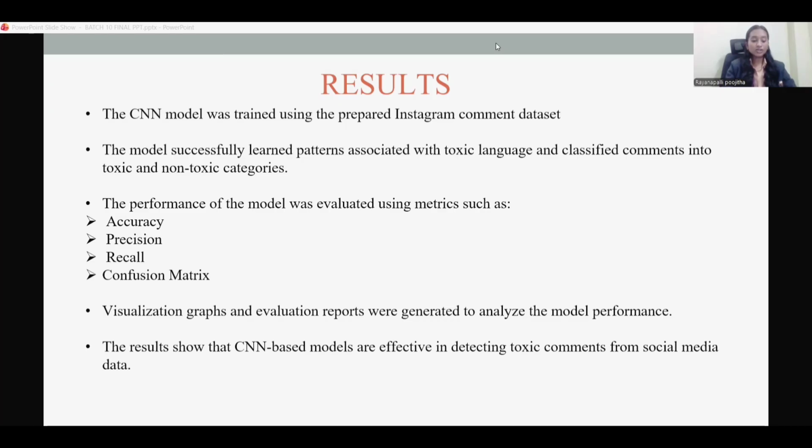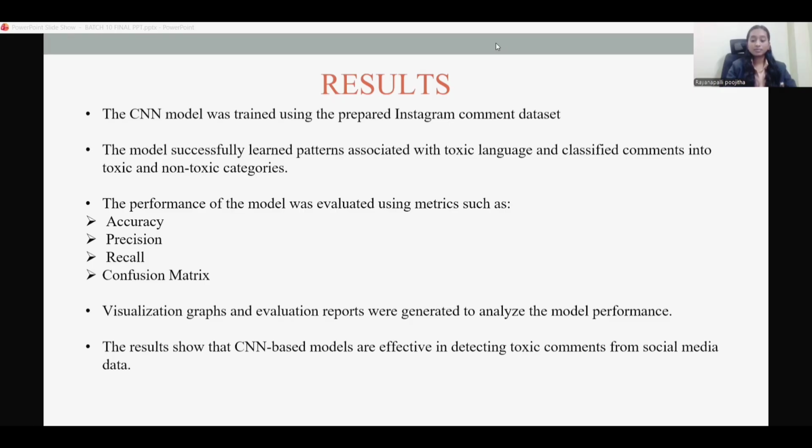In the results section, we train our CNN model using Instagram comments dataset. The model learned patterns of toxic language and classified comments into toxic and non-toxic categories. We evaluated the performance using metrics like accuracy, precision, recall, F1 score, and confusion matrix. We also generated graphs such as training accuracy and loss curves and toxicity detection rate.